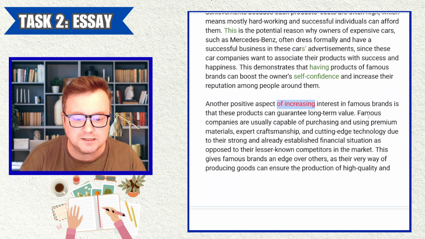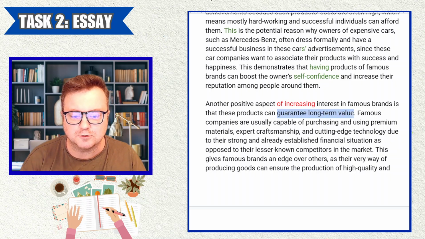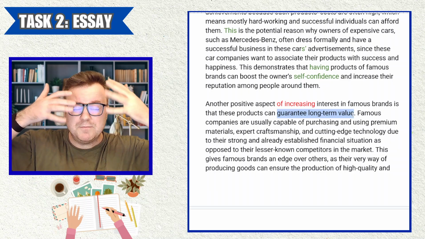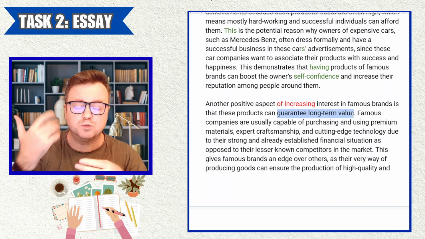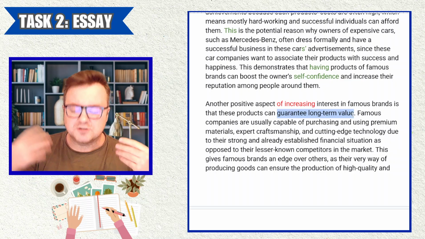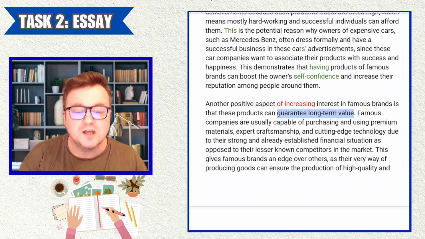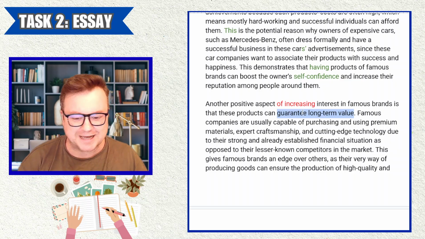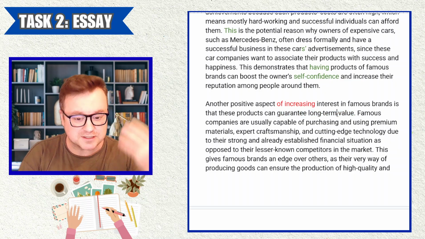Okay, cool. Again, nice strong topic sentence, so I can make predictions here about what the candidate is probably going to talk about. Can guarantee long-term value. Even without looking, I would guess maybe the candidate is going to talk about jewelry, or maybe elite watches like Rolex or something like this, because you can sell these later. Diamonds, gold, those things you can sell in the future if you want to. Things like cars, though, no, they don't guarantee long-term value. They decrease in value over time. Houses, they increase in value.